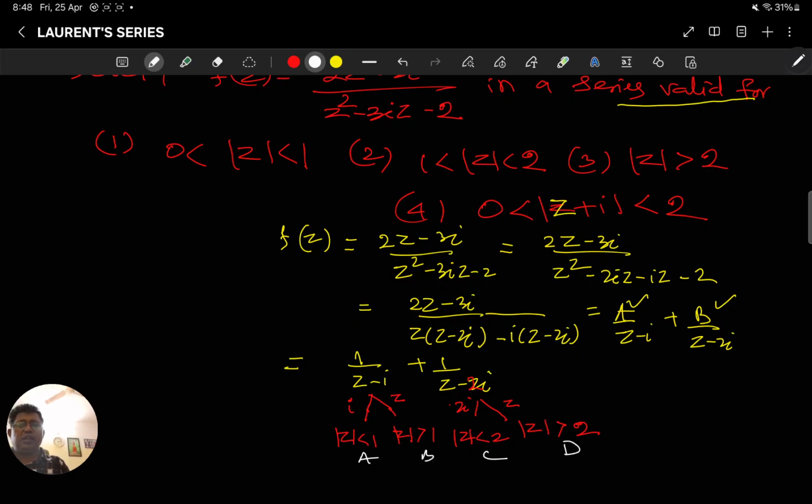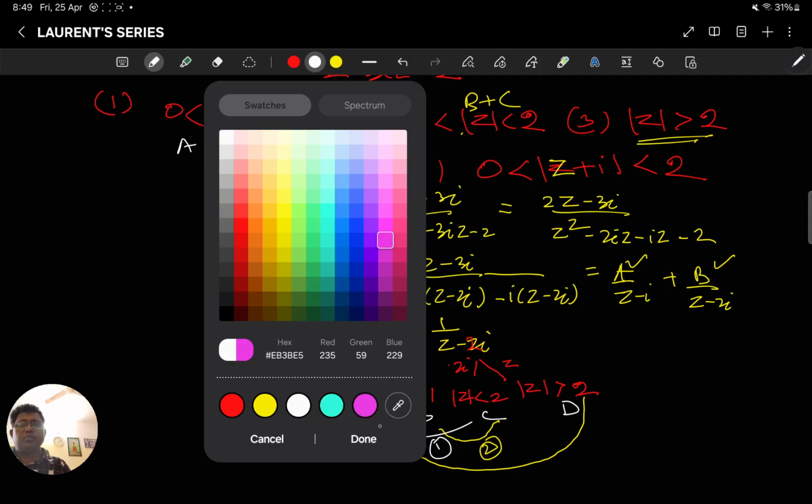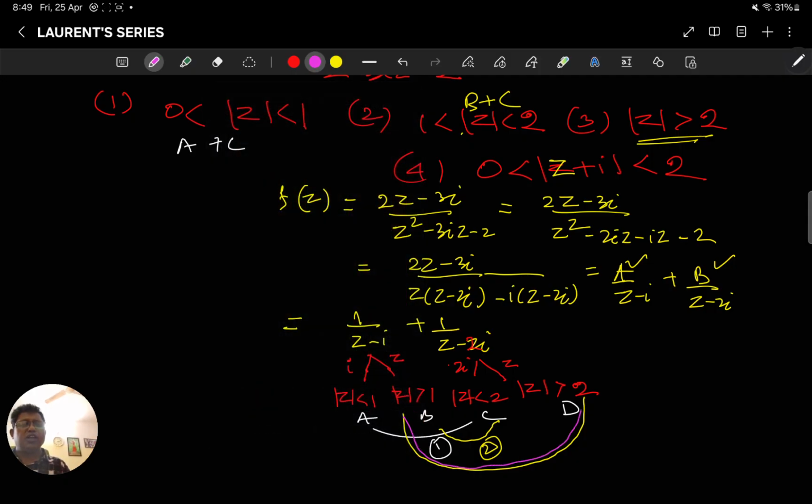Now for your 1, we need |z| less than 1 and |z| less than 2, right? It is your a plus c. So this is your 1. Now for your 2, it is more than 1 less than 2. So you need it more than 1 less than 2. It is your b plus c. Then question number 3 is more than 2. So it is more than 1 and more than 2. The common is more than 2. It is b plus d.